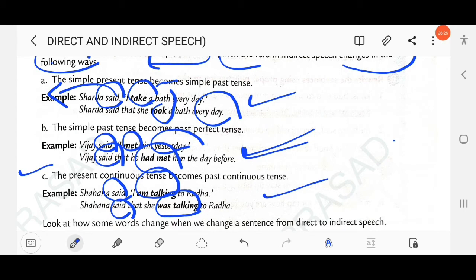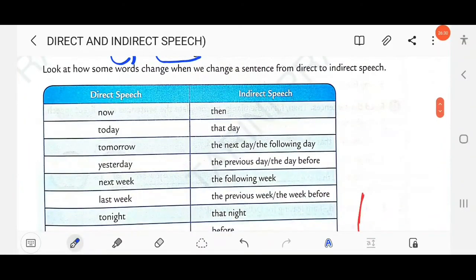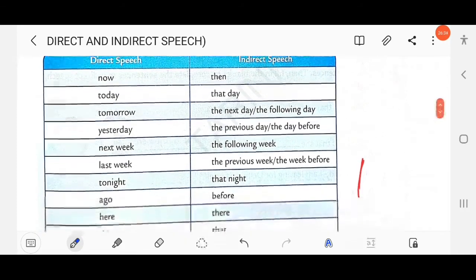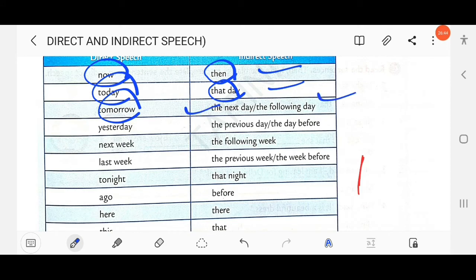Clear? Then next, look at this table, what's the change when we change a sentence from direct to indirect. So you have to remember, now, an adverb of time, changes into then. Today changes into that day, tomorrow changes into the next day or the following day. Yesterday changes into the previous day or the day before. Next day changes into the following week. Last week changes into the previous week or the week before.